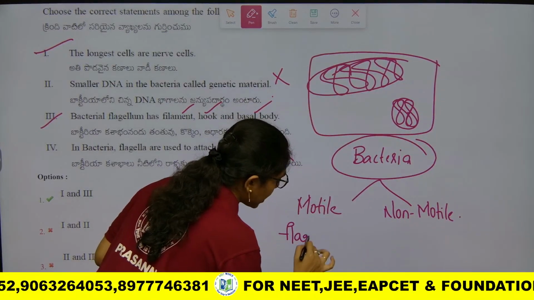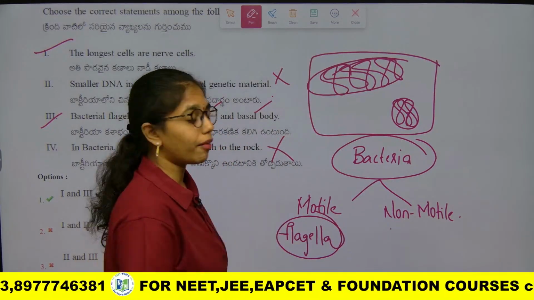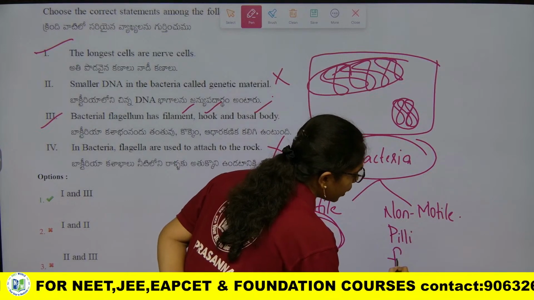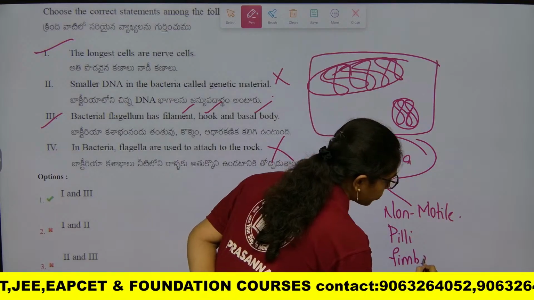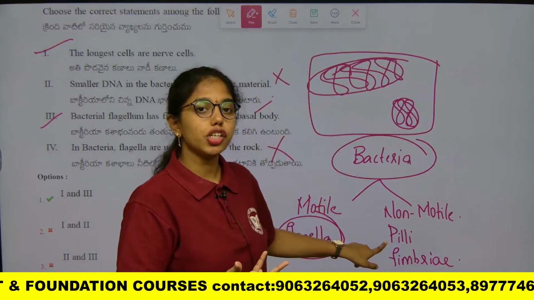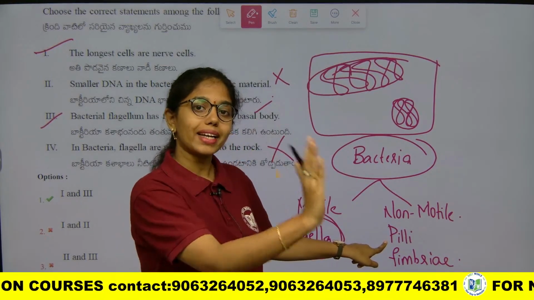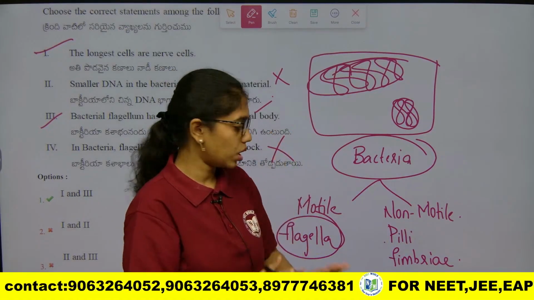Non-motile structures are pilli and fimbriae. How can you describe pilli? These are tubular extensions of the cell wall and they help the cell to attach to the substratum, or they help in cell to cell connection.